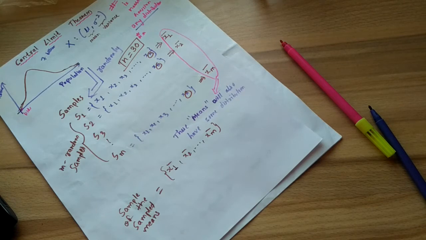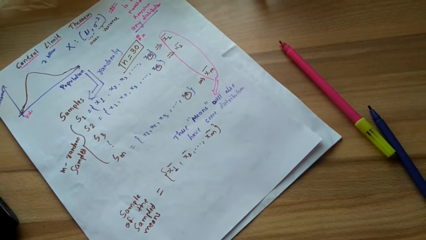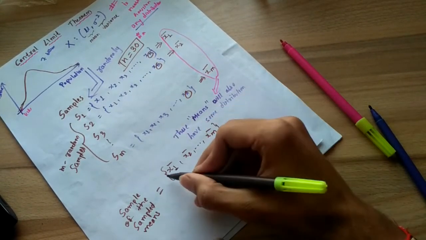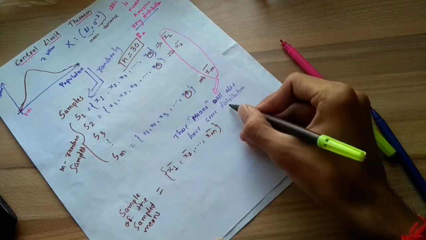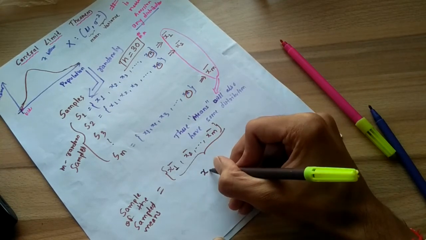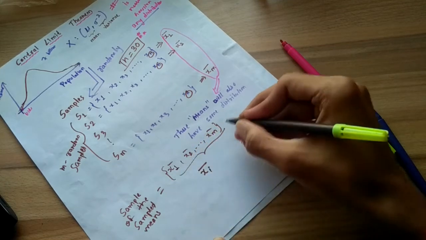Now we are discussing the exact central limit theorem, that is CLT. What does it say? It says that these means will also have some distribution, let's say denoted by xi bar in general, x1, x2 up till xm.